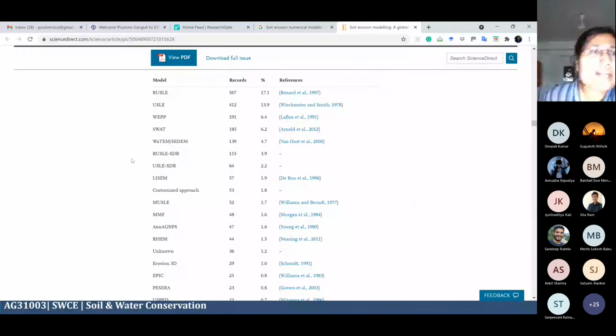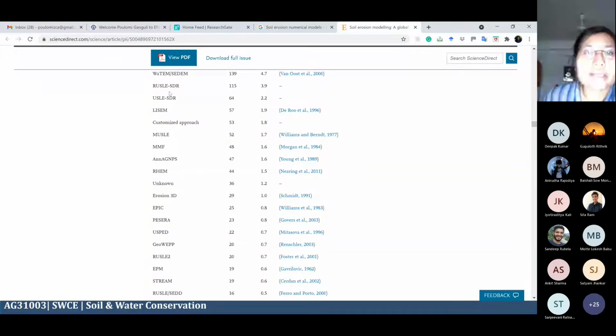But there are some other physically based models also, WEPP, then SWAT, which is also physically based. There is also a coupled empirical versus physical approach, the RUSLE and SDR, the USLE and SDR. This is the coupled approach. Sometimes the numerical complexity to apply the physics-based model is very large.